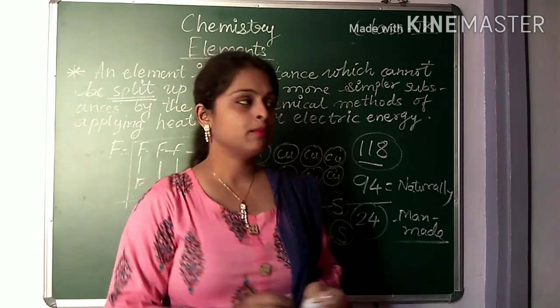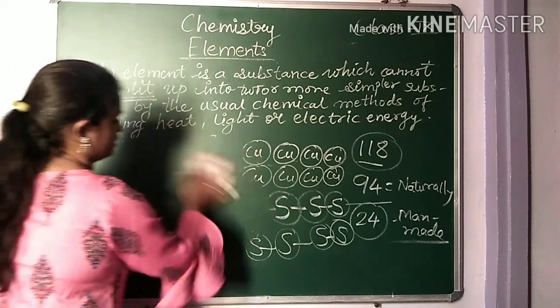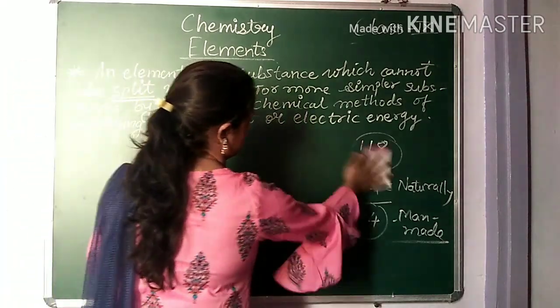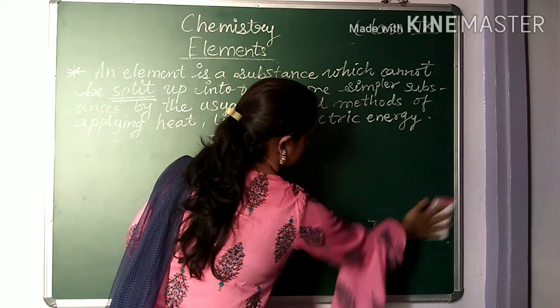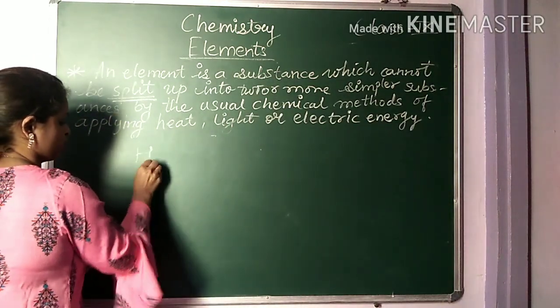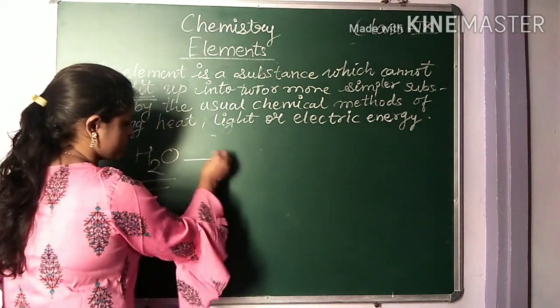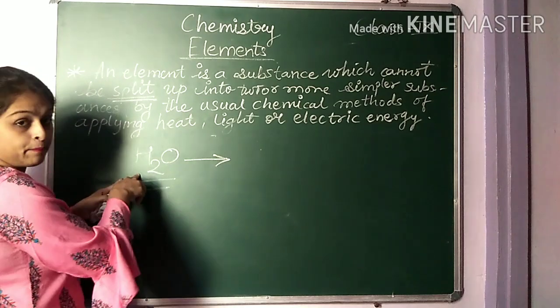Even if you think about water, water is not an element. Water, H2O, is made up of only water molecules. As per that we could consider it an element, but we can separate it. How can we separate it?